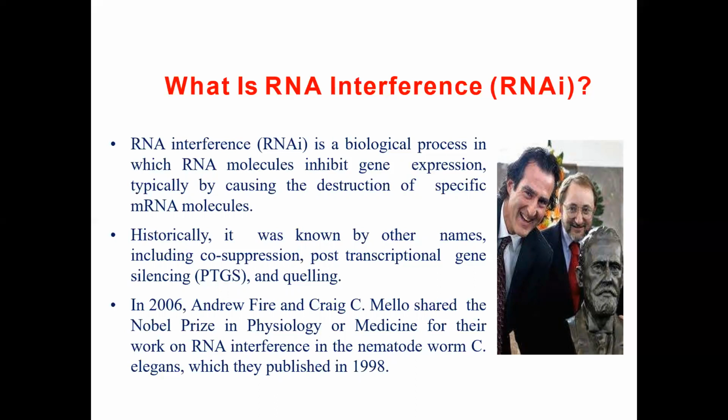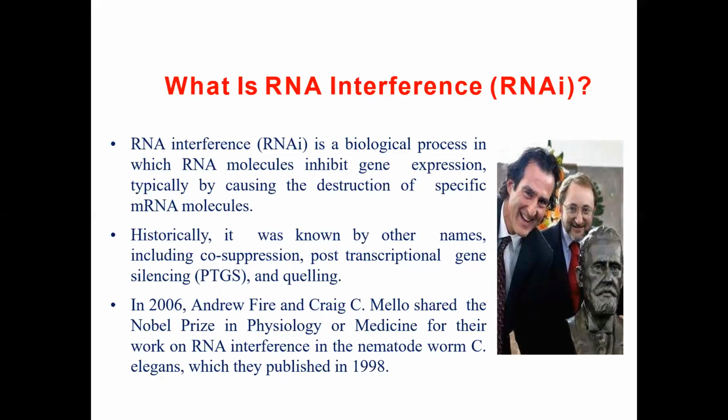Now historically it was known by other names including co-suppression, post-transcriptional gene silencing, and quelling. There are many terms associated with RNAi. Andrew Fire and Craig Mello shared the Nobel Prize in Physiology or Medicine for their work on RNA interference.